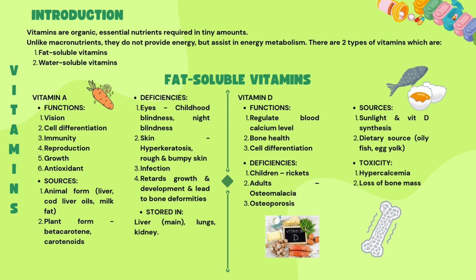Skin: hyperkeratosis, rough and bumpy skin. Infection, retards growth and development and leads to bone deformities. Stored in liver, main, lungs, and kidney.